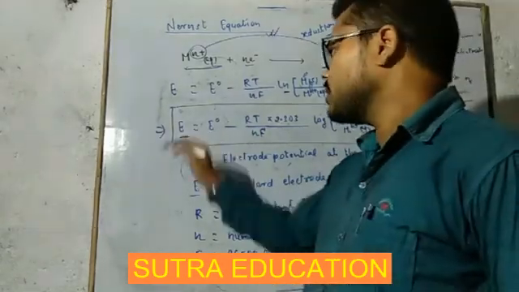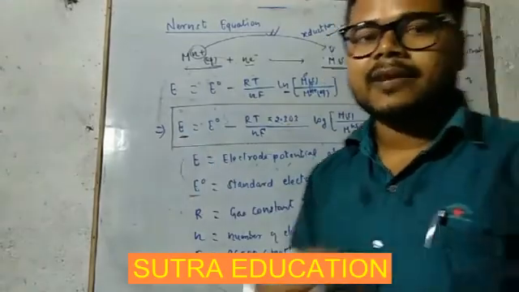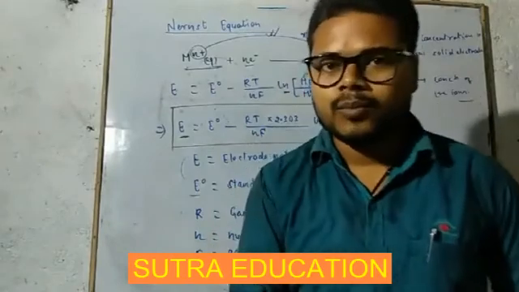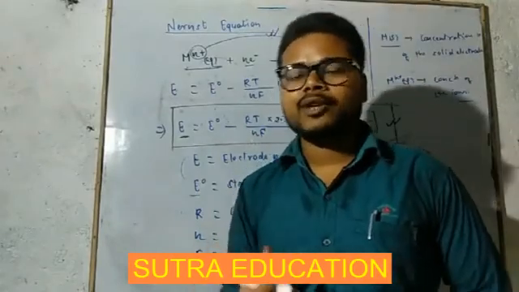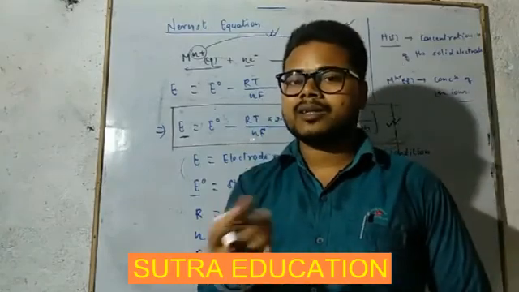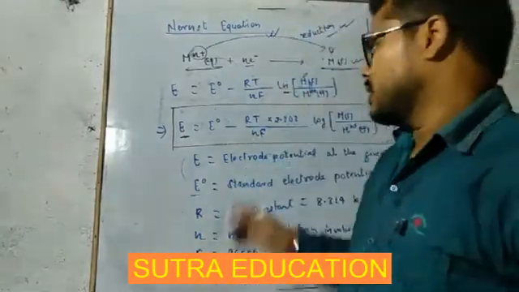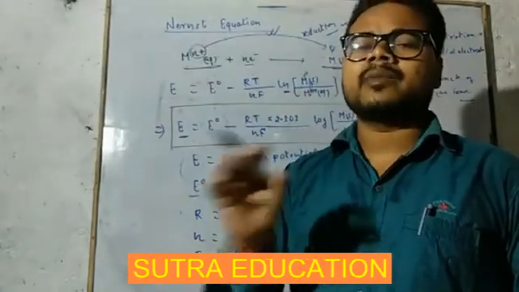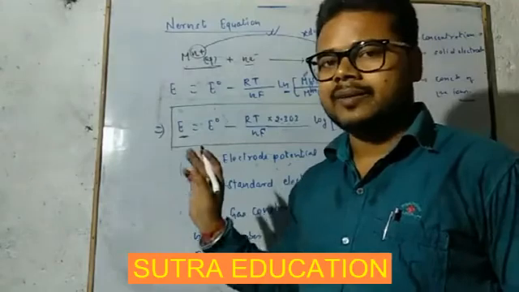E is the electrode potential at the given condition. The given condition may be, for example, a molarity of 0.5, which is not 1 molar, not standard condition. Or the temperature may be 300 Kelvin or 350 Kelvin, not 298 Kelvin.